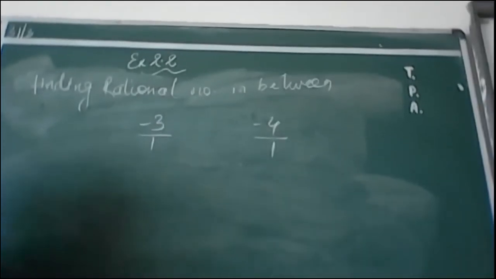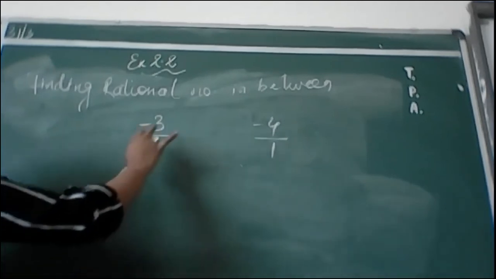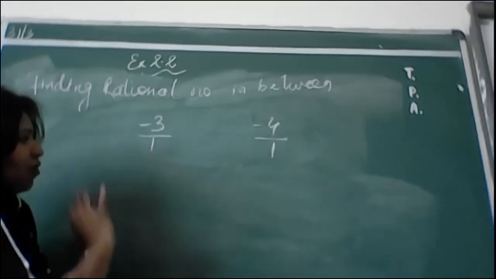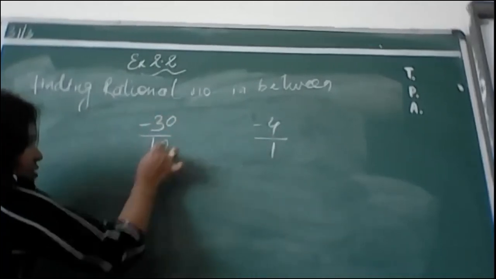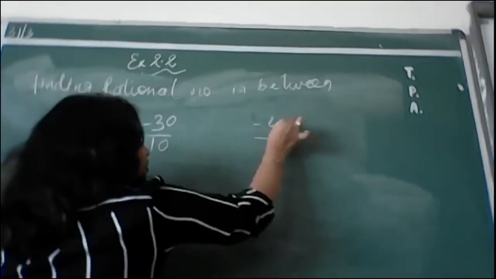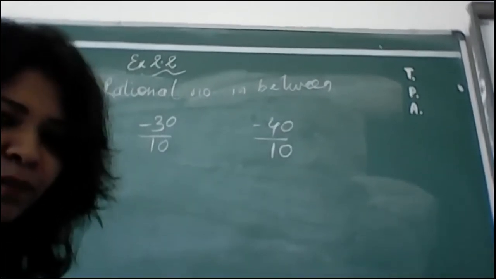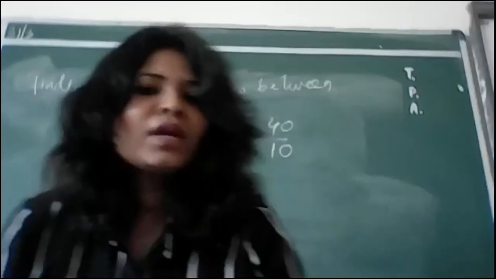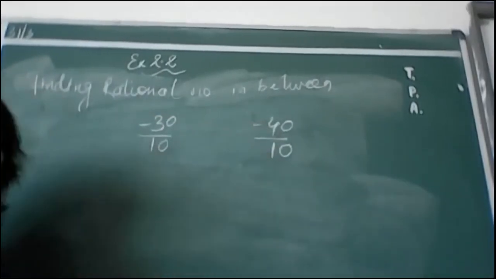-3 upon 1. Now after that, if the denominator is not there only, then it means we have written 1 over here. Now you know that the denominator is already equal. So just add 0 over here, 0 over here, 0 over here and 0 over here. Now the numbers are -30 and -40. So in this question, -30 upon 10, then -40 upon 10 we did it.